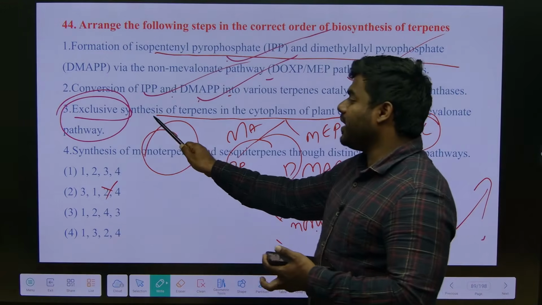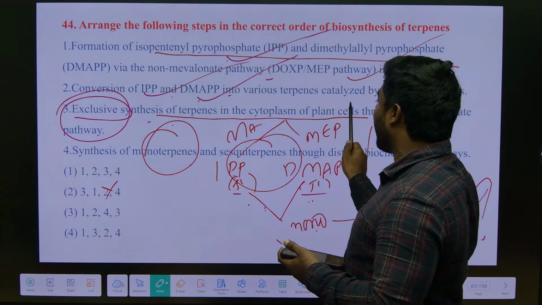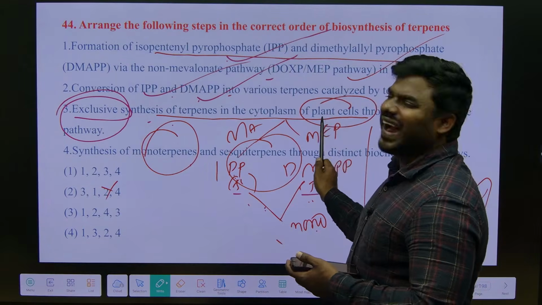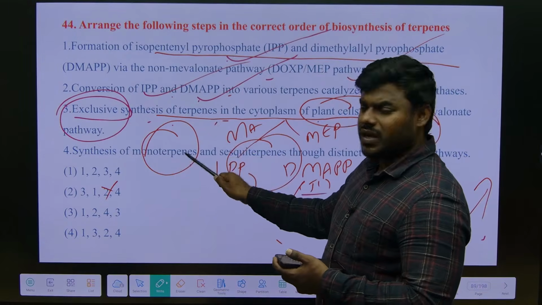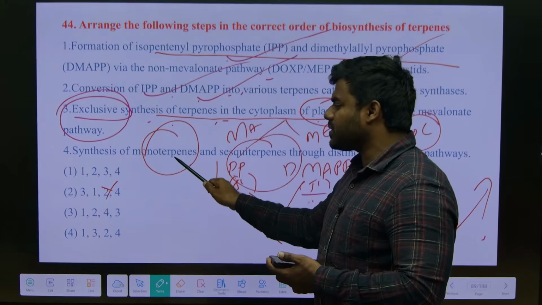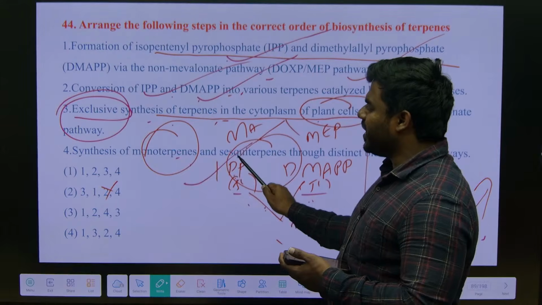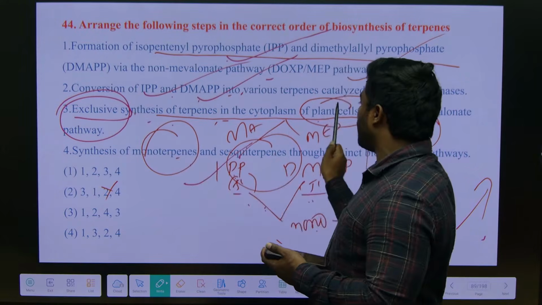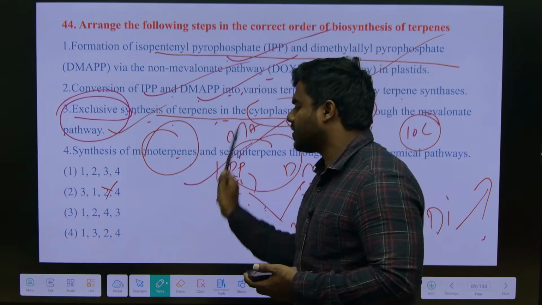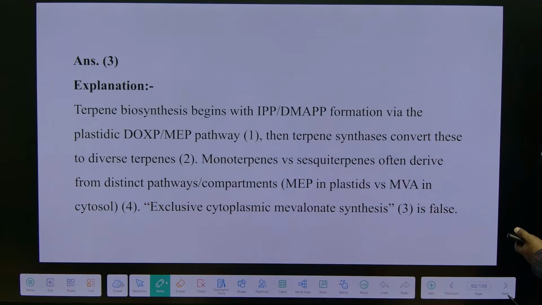But they are adding a statement saying that exclusive synthesis of terpenes is happening in the cytoplasm of plant cell. The statement is true, okay, but this is not in the sequence, because after the precursors we have to synthesize monoterpene, sesqui, and so on; till here the statement is over. The additional statement or outer statement is about their location, which is the 3. Answer is option 3. Do not confuse with that.